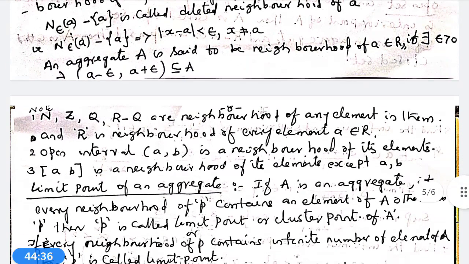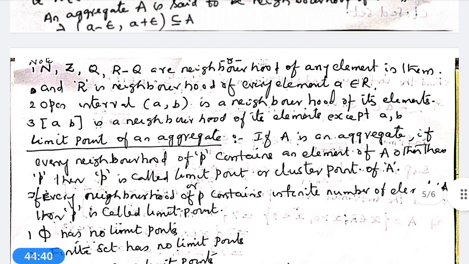Now we go to important conclusions based on the neighborhood concept. The natural number set N, integer set Z, rational number set Q, and irrational number set R minus Q are not the neighborhoods of any element in them.